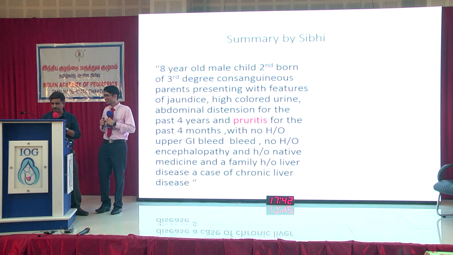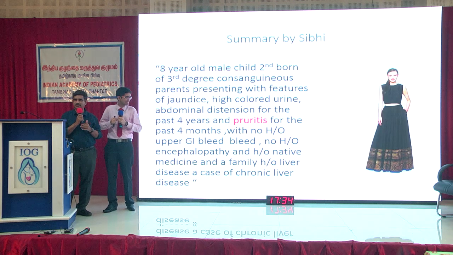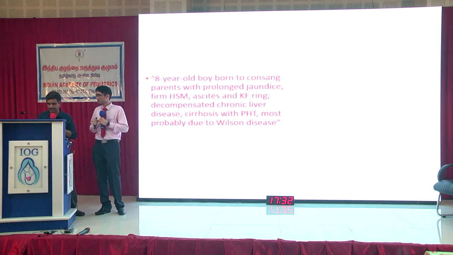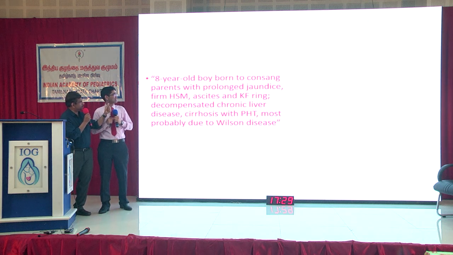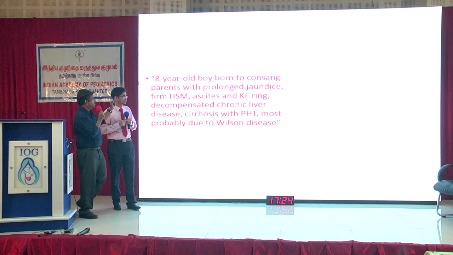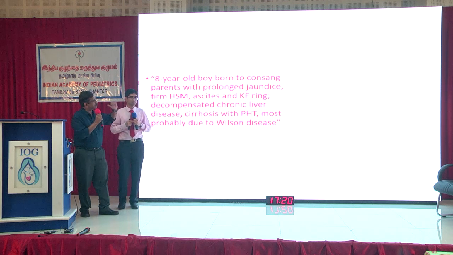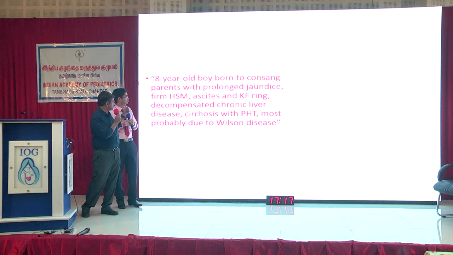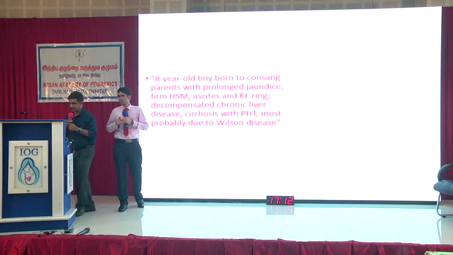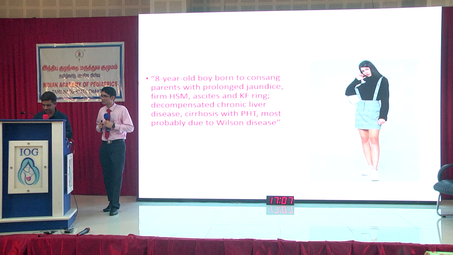But this is what the student prepared. Is it a long skirt or a short skirt? I think it's a very, very long skirt. So I had just summarized this. Just look at it. 8-year-old boy born to consanguineous parents, which implies that it is a genetic disease. Prolonged jaundice, firm hepatosplenomegaly, ascites. That means this is a decompensated liver disease. Plus KF ring. There's no other diagnosis. So this is a decompensated chronic liver disease. Cirrhosis with portal hypertension, most probably, you will say. Is it a short skirt or long skirt? This is a short skirt. Okay.